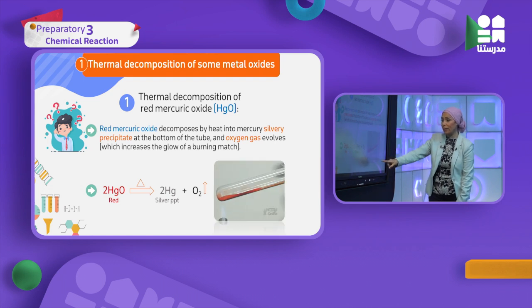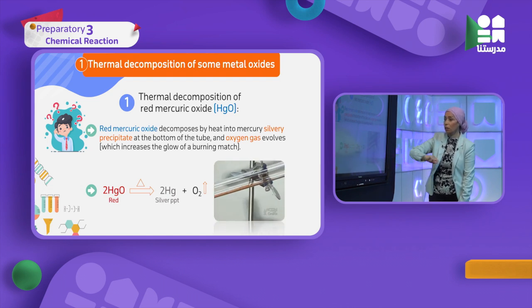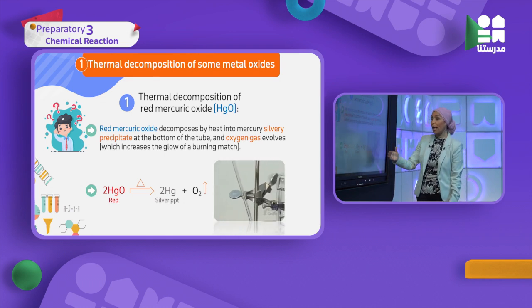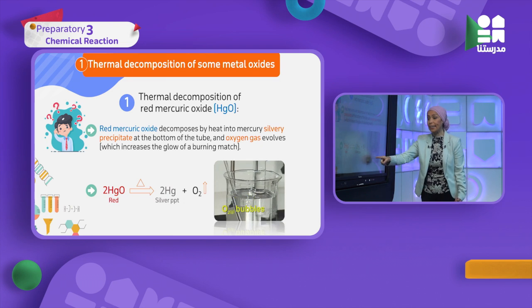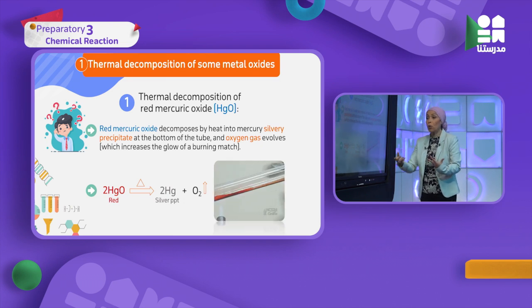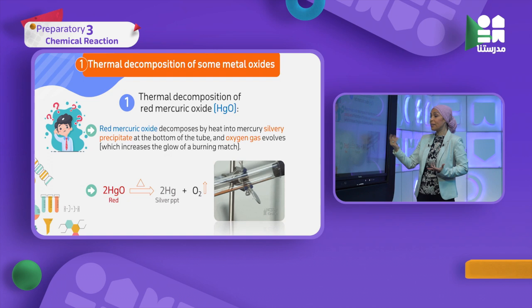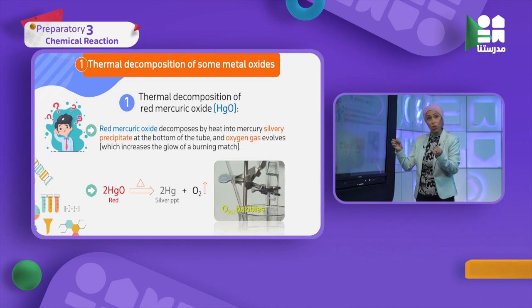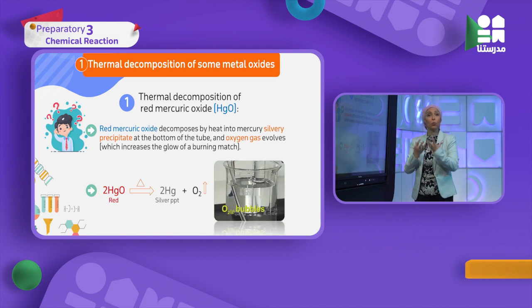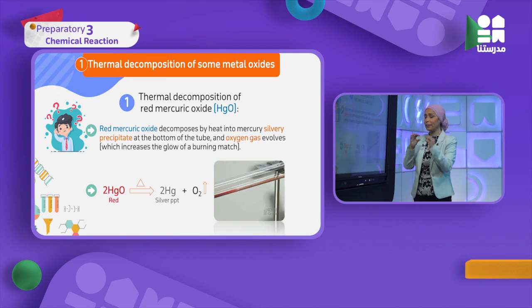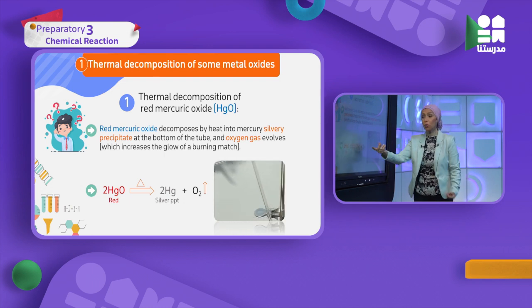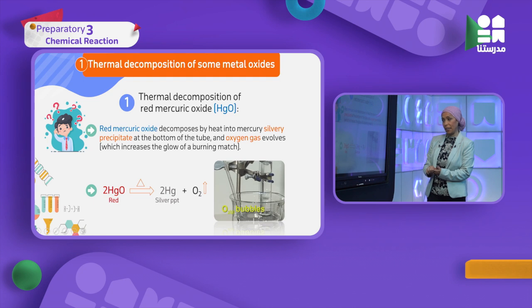So it will give me, this is the red color, it will change into silver color, which is the color of the mercury, and oxygen gas is released. How can I know this is oxygen? Maybe the gas is not oxygen. If I put a match or a glowing splint, like a glowing stick, it will light up. Why? Because oxygen helps in burning.